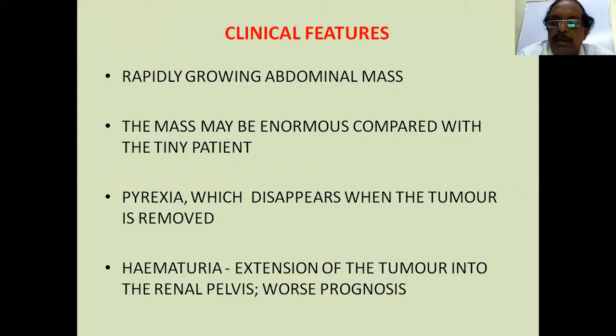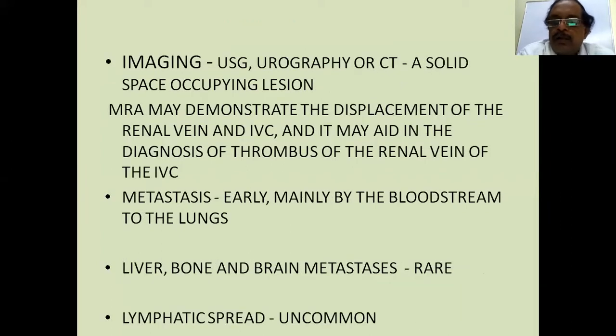Presentation can be with pyrexia, failure to thrive, a large abdominal mass, and hematuria. Hematuria indicates tumor extension into the renal pelvis and has a worse prognosis. So when a child presents to you with an abdominal lump in the renal area, you have to do imaging to find out what the lesion is.